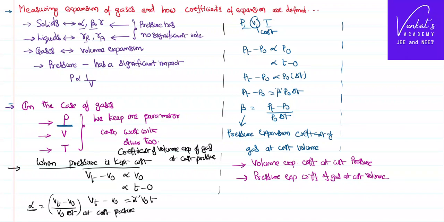But for now, I want to tell you that while we are studying the gases, we cannot ignore the impact of pressure like we have done while studying expansion of solids and liquids, because solids and liquids have no big impact of pressure on their expansion, but gas does. Thus, gas has two kinds of expansion coefficients: volume expansion coefficient of gas at constant pressure and pressure expansion coefficient of a gas at constant volume.